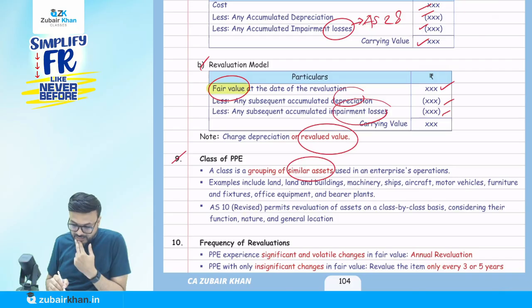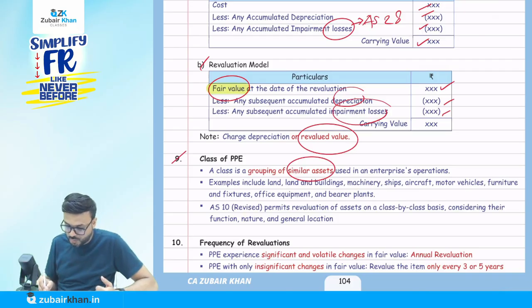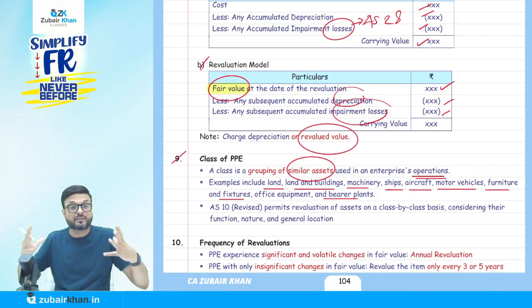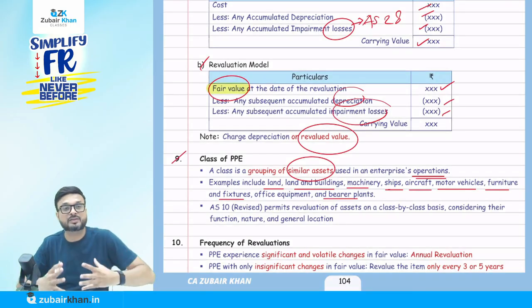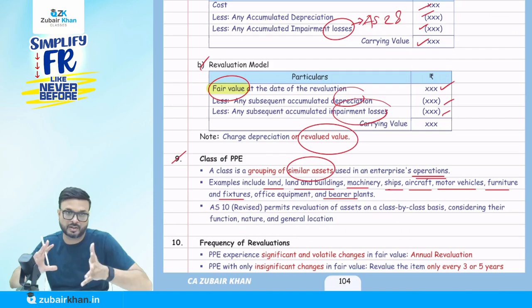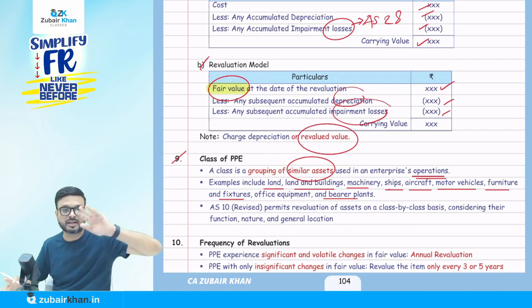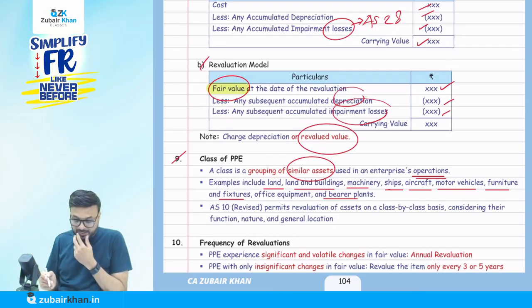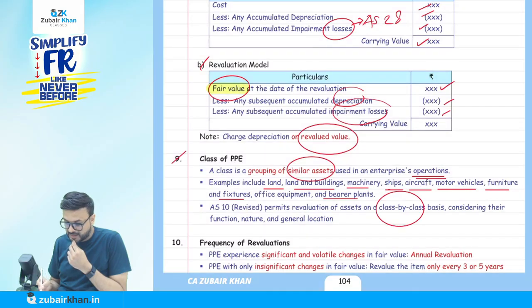Class is the grouping of similar assets used in enterprise operations. Examples include land and building, machinery, ships, aircraft, motor vehicles, furniture, fixtures, office equipment. These are all different classes. So for one class, you have to follow one model, either cost or revaluation. For example, for furniture I can follow the cost model, and for land and building the revaluation model. AS 10 revised permits revaluation of assets on a class by class basis, considering their function, nature, and general location.